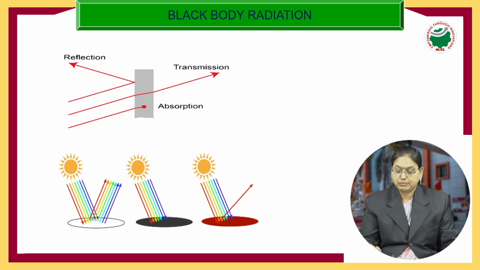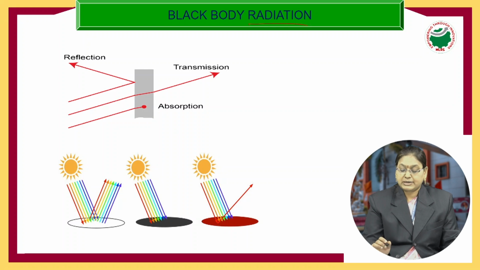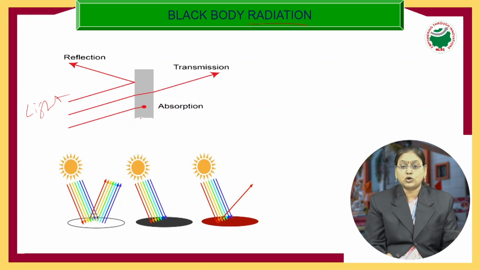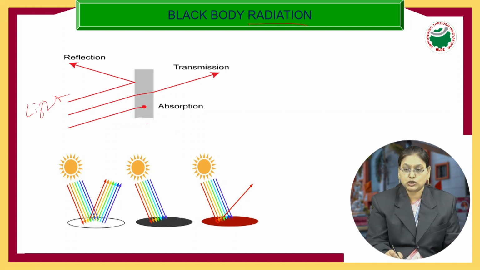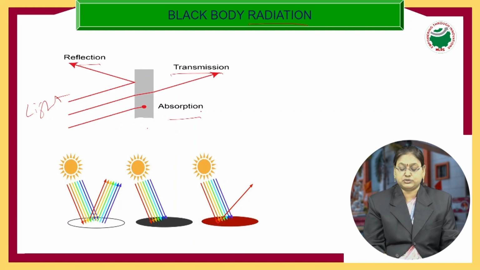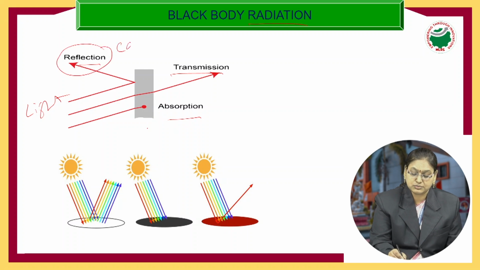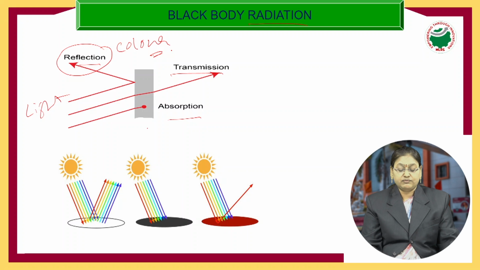So next we'll see black body radiation. Before going to black body radiation, let us first understand what happens when light is incident on any object. When light is incident on any object, three phenomena take place. What are they? Reflection, transmission and absorption. Here the phenomenon of reflection is responsible for the color of the object.